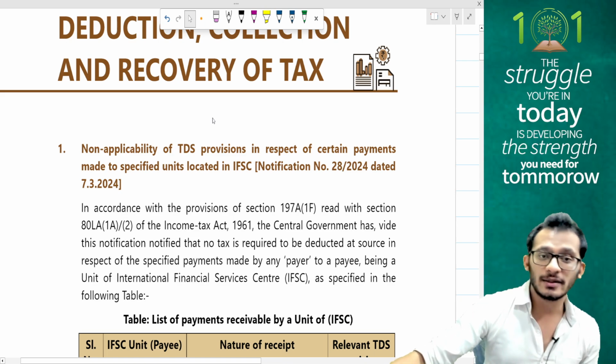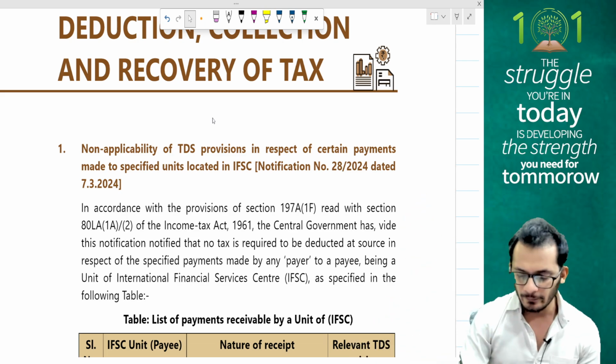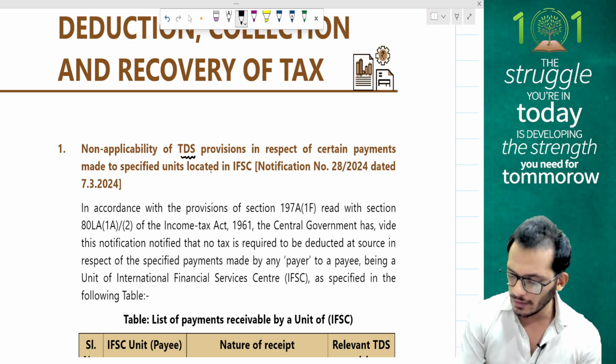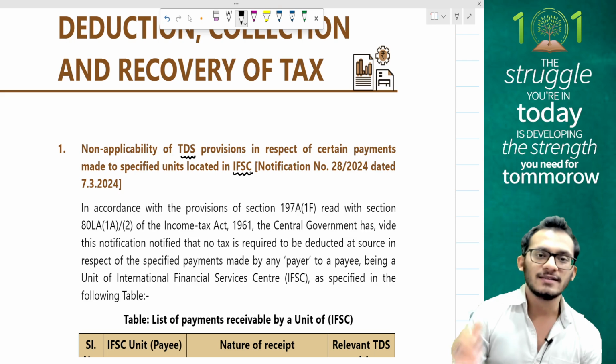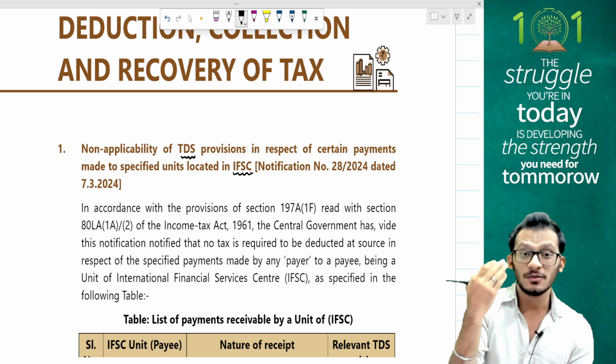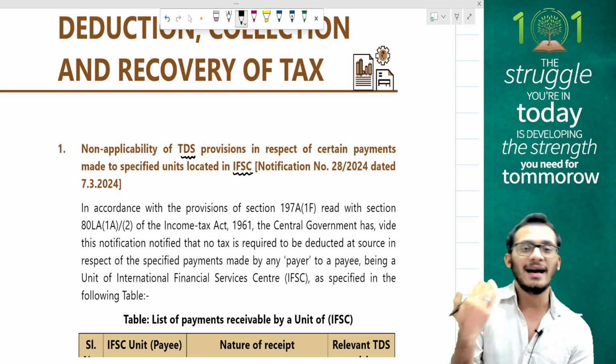Now, because it's 7th March 2024, it does stand relevance. The amendment comes and talks about something. Let's read the heading. It says non-applicability of TDS provisions in respect of certain payments made to units located in IFSC. I think as much as you would have gone for classes, people, one thing is fairly clear: when it comes to IFSC, almost everything is amended. Everything is not applicable. So therefore, income tax just keeps adding on to those things.